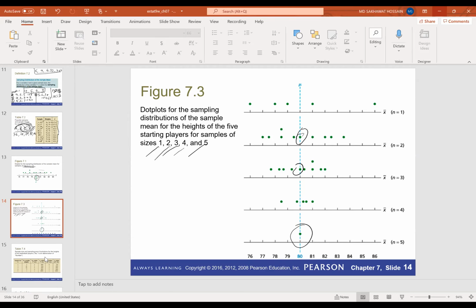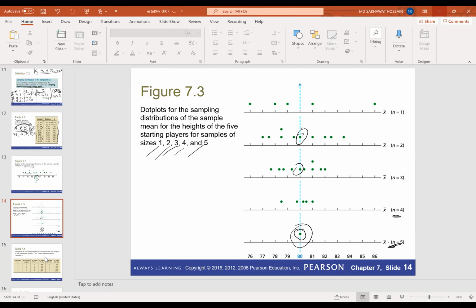So that's when we have sampling error, right? When we use X bar to make inference about mu, we'll have sampling error, and you can see clearly that we have sampling error here. One more thing we can observe: when the sample size is 5, that equals the population size, so we are considering all the observations in our sample. We have just one sample, and if you calculate the sample mean, it is 80.